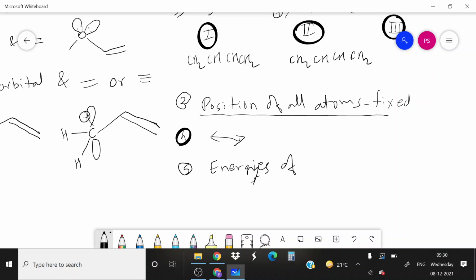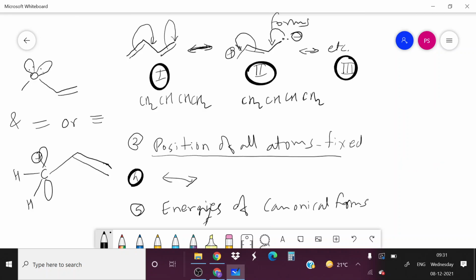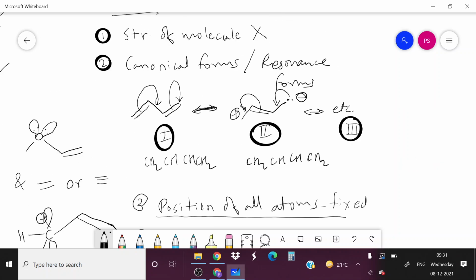Energies of all the canonical forms are different or same. It depends on the electronic structure. So I will go back to structure number 1 and structure number 2. You can see here, look at structure number 1 and structure number 2. Out of these two structures, I will again write structure number 3.